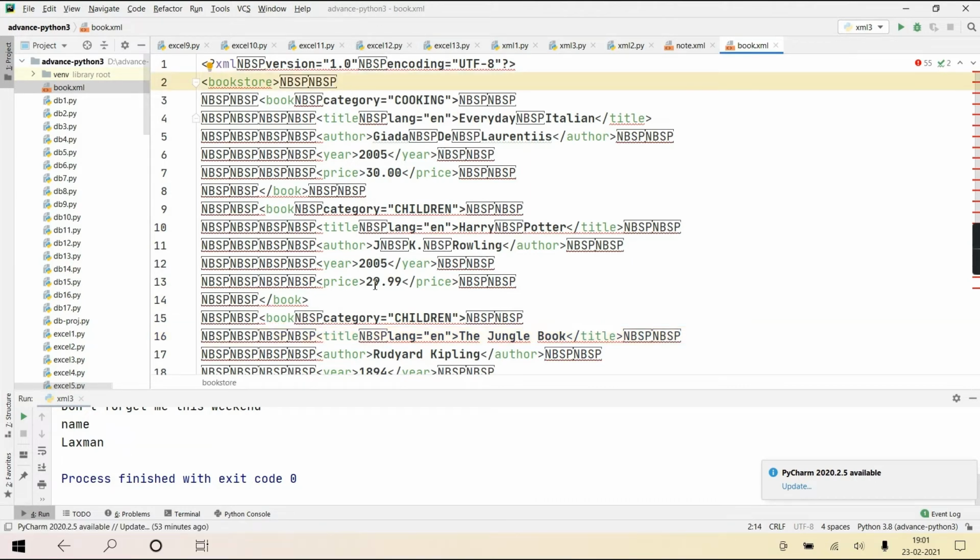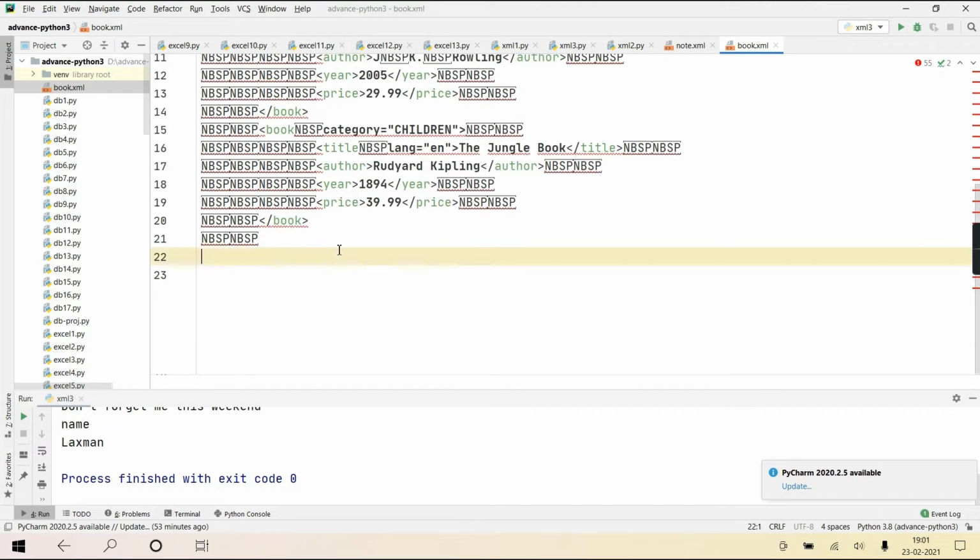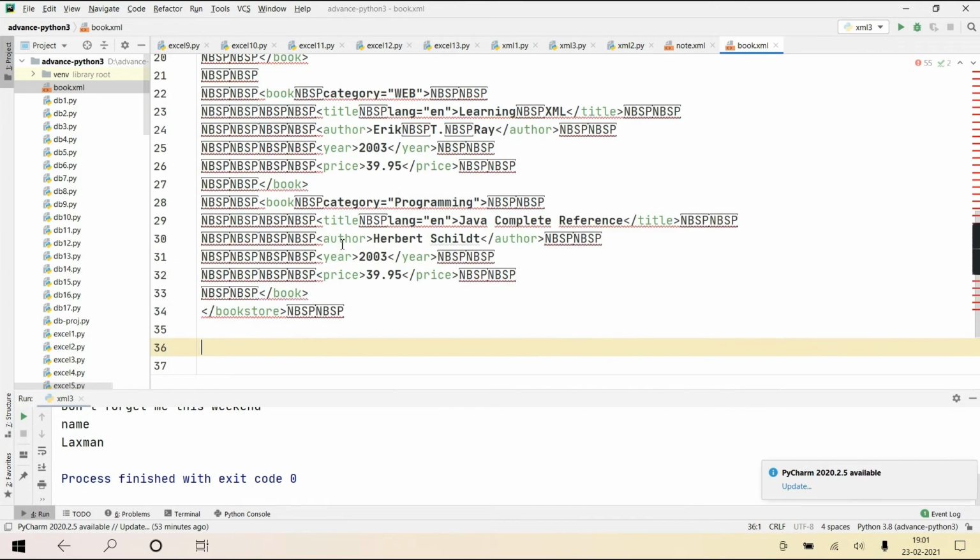Those spaces have come, nbsp. It is in the HTML form.